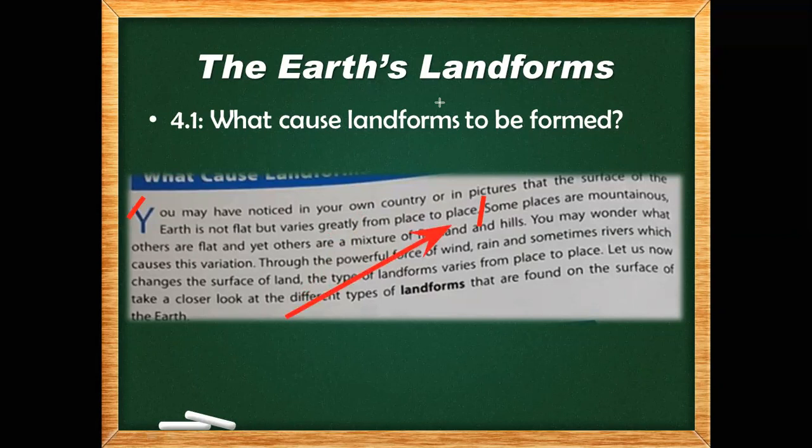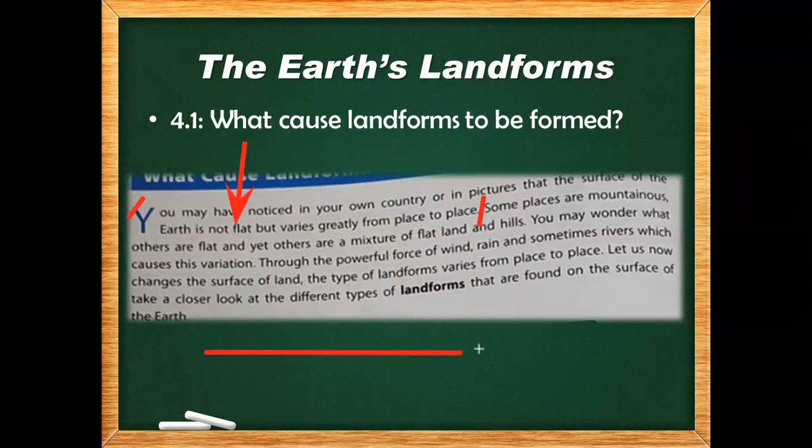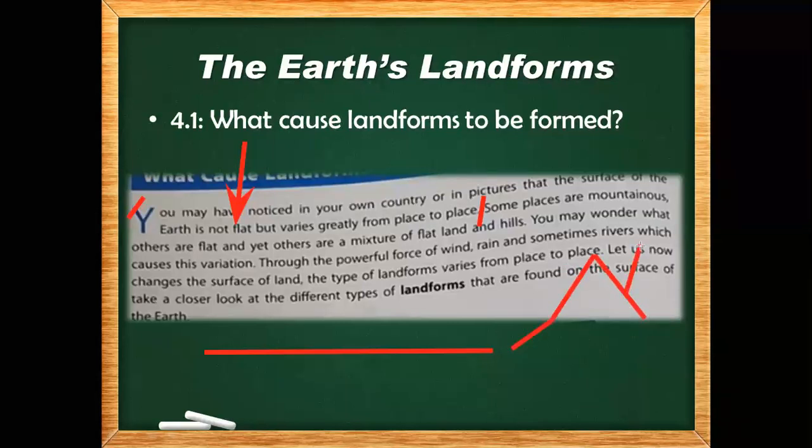So Disogi and Ayad both read it. What did they read? They told us about the things you notice. You also notice that in our own country or in pictures, the surface of the earth is not flat. What is meant by flat? The word flat means the surface is the same. Is the surface of earth like this? No. Sometimes like this, sometimes like this, sometimes like this. So there are different surfaces. Earth is not flat.